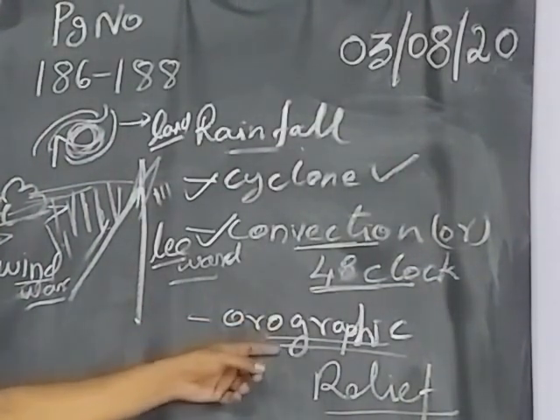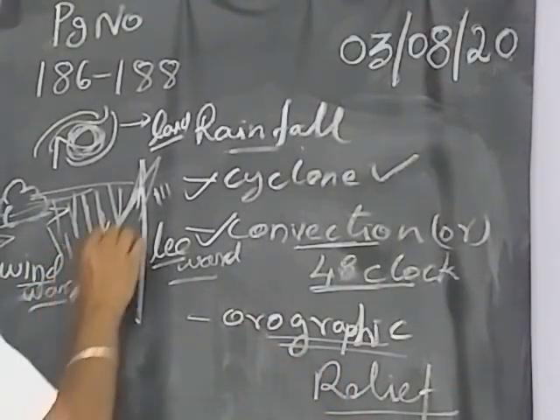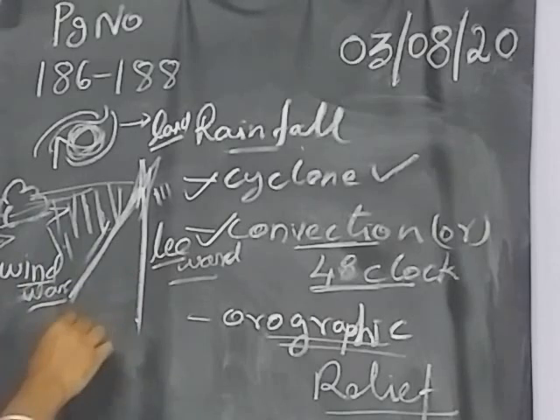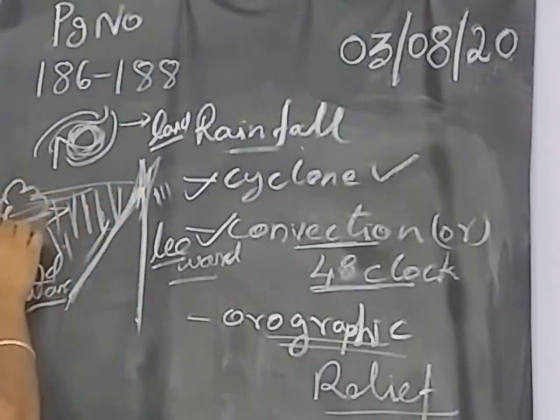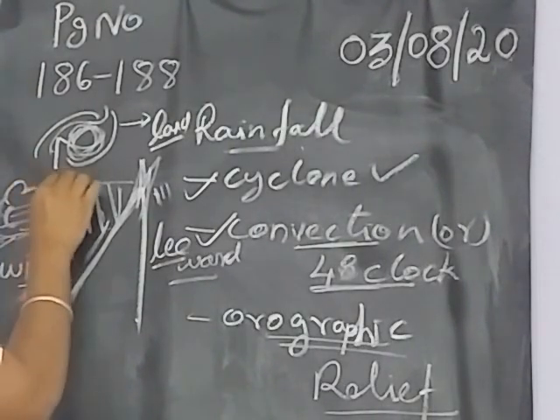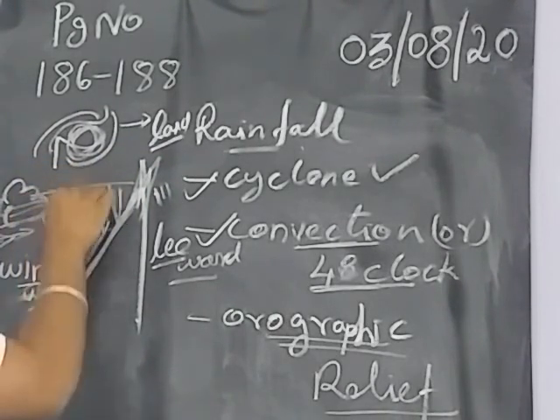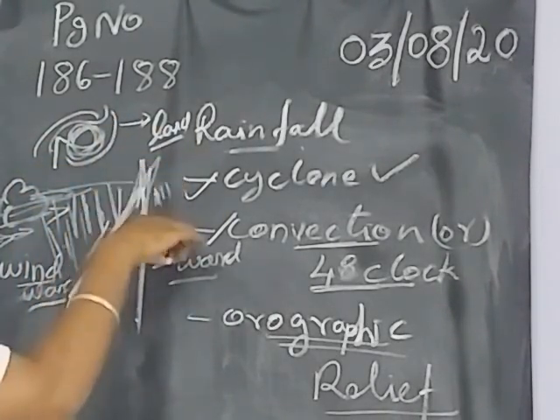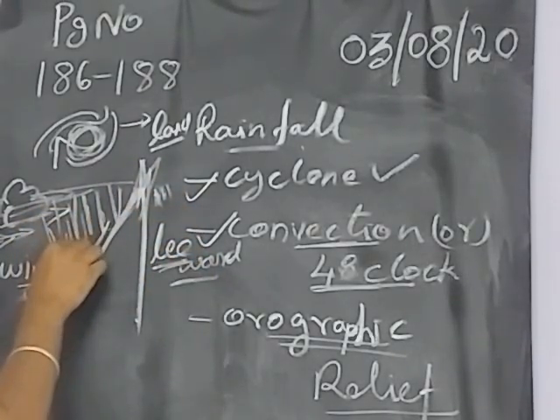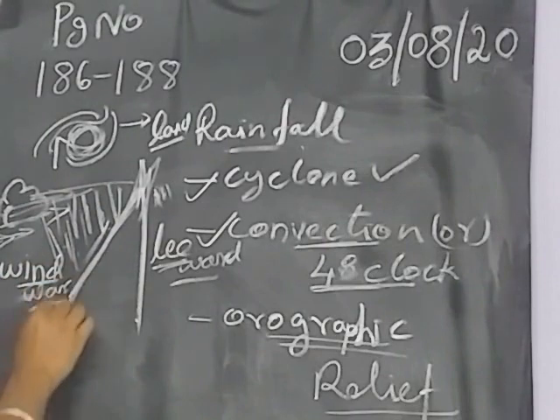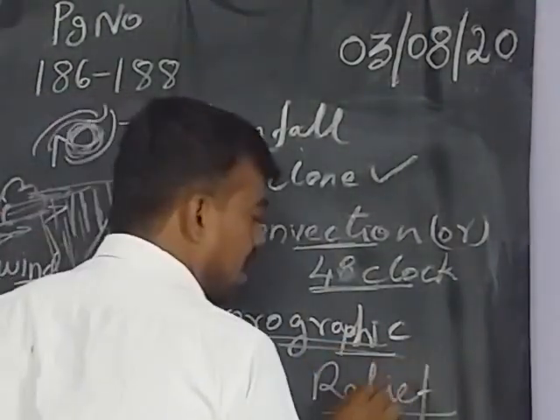Okay, finally orographic rainfall or relief rainfall. The same mountain area, mountain barriers will be there. If mountains stop the clouds, they are called barriers. When the wind blows this way, the clouds also move this way. Because of the mountain barriers, we get the rainfall on this side itself. On the opposite side we get very little rainfall. That opposite side is called leeward, and where we get more wind and more rainfall is called windward. This kind of rainfall is called orographic rainfall.